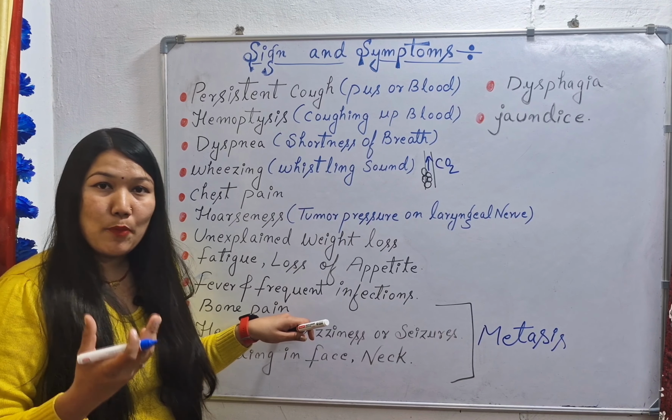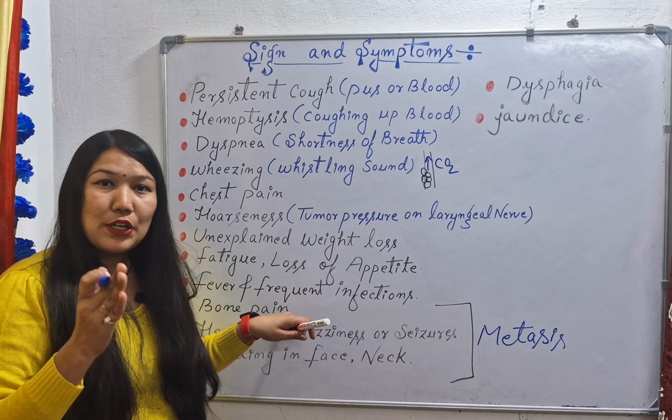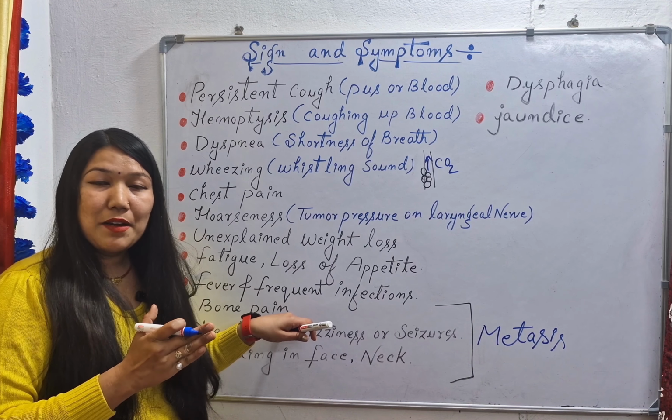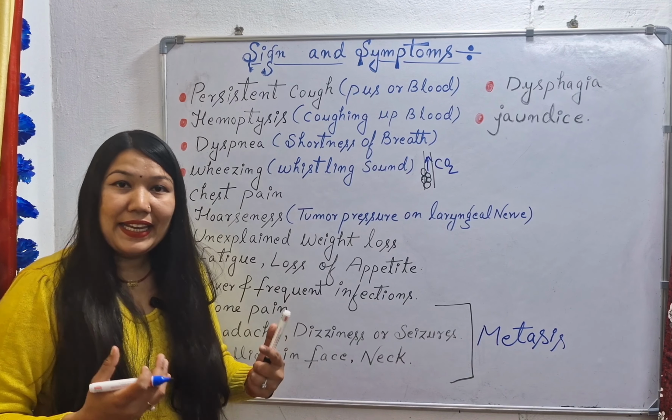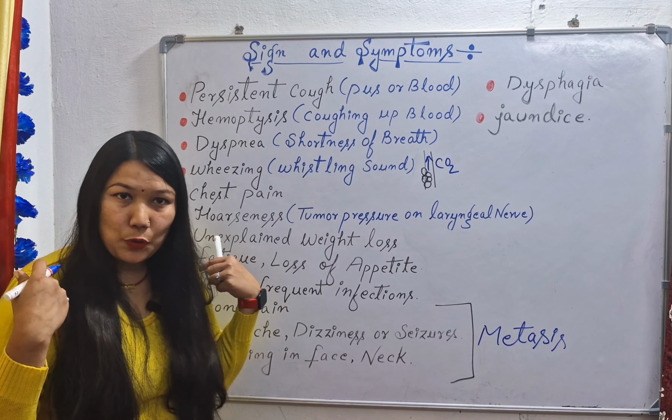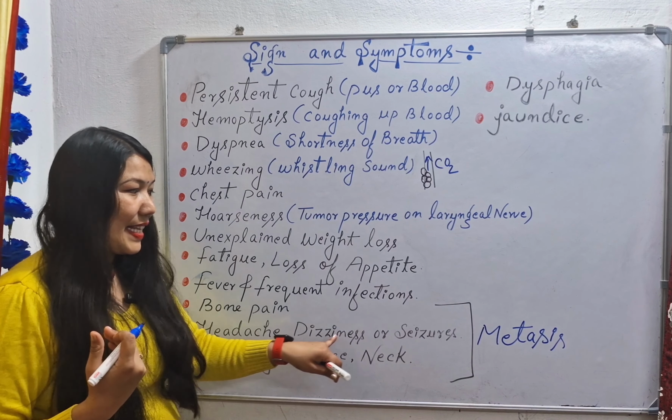Why is the patient having bone pain? If the cancer has spread to the bone region, then the patient will have a back pain problem, he will have hip pain, and he can also have shoulder pain. Next we have headache, dizziness and seizure.